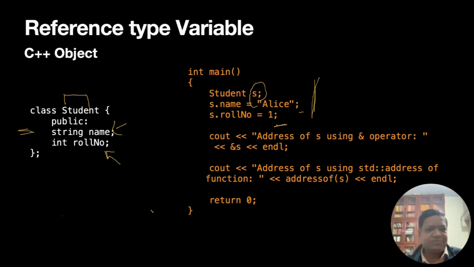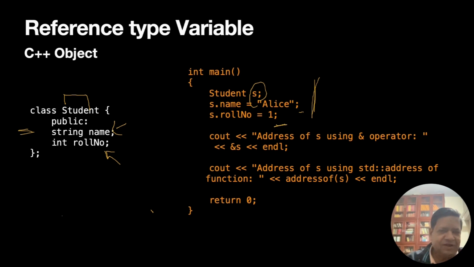Okay, so this is called instantiation of a class, which we discussed some time back. So we have instantiation of a class and its roll number is 1. So we have one student. If you have another student, then we call it S2, and S2.name and S2.roll number will be their attributes.